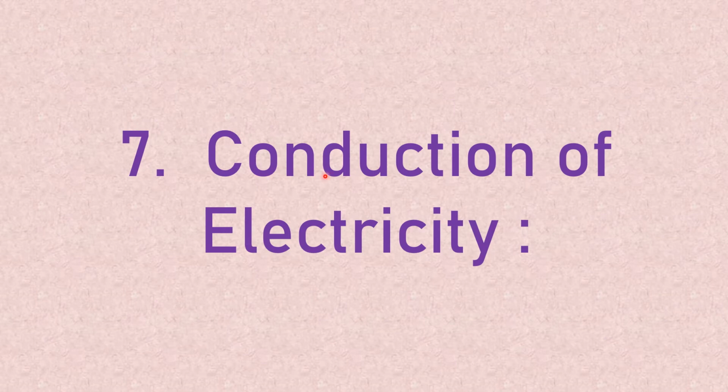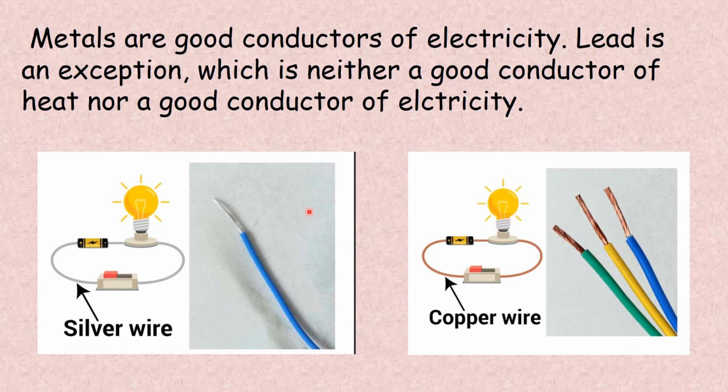Next property is conduction of electricity. See the electrical wires which we are using, they are made up of what? Which metal? They are made up of copper and usually aluminium. Metals are good conductors of electricity. But lead is an exception. See, it is neither a good conductor of heat nor a good conductor of electricity. So silver wire, copper wire, these are used in electrical connections because metals are generally good conductors of electricity.